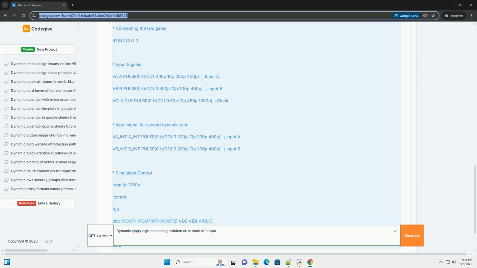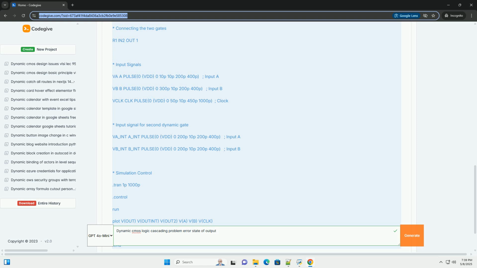How it happens. 1. Precharge: the output node, COUT, is precharged to VDD during the precharge phase. The internal nodes of the evaluation network are initially discharged to ground, or have a voltage determined by their previous state. 2. Evaluation: the clock goes high, and the evaluation network becomes active. 3.